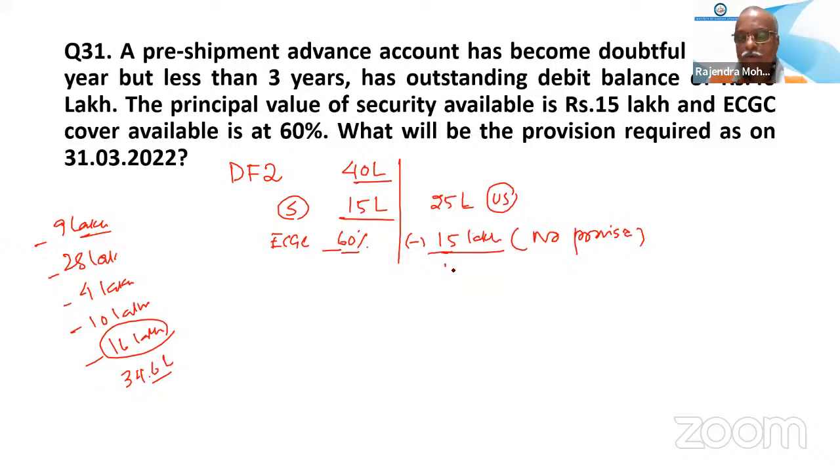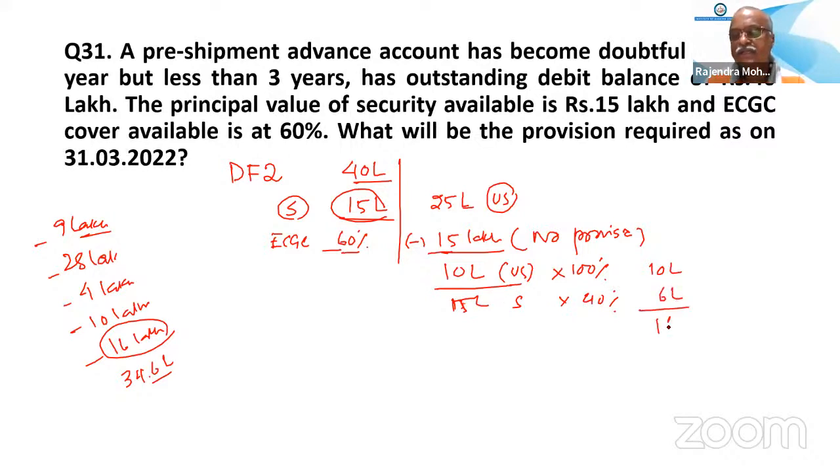Now 10 lakh will be the unsecured portion for which provision is required. Unsecured provision will be 100%, so 10 lakh. The 15 lakh covered portion attracts 40%, which is 6 lakh. So total provision is 16 lakh. So those who have answered 16 lakh, for them it is correct.